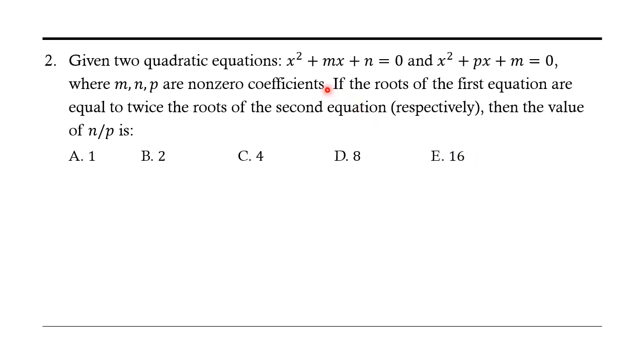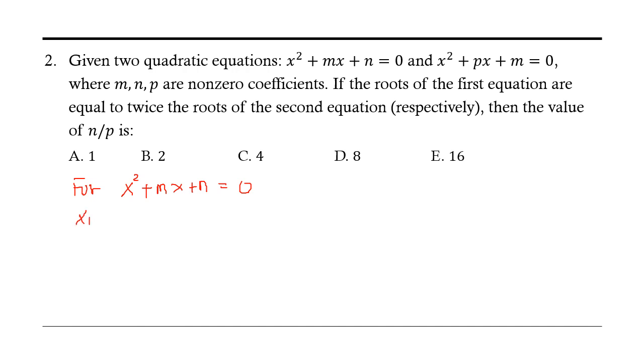So for the first quadratic equation, x square plus mx plus n equals 0, let's say the roots are x1 and x2.